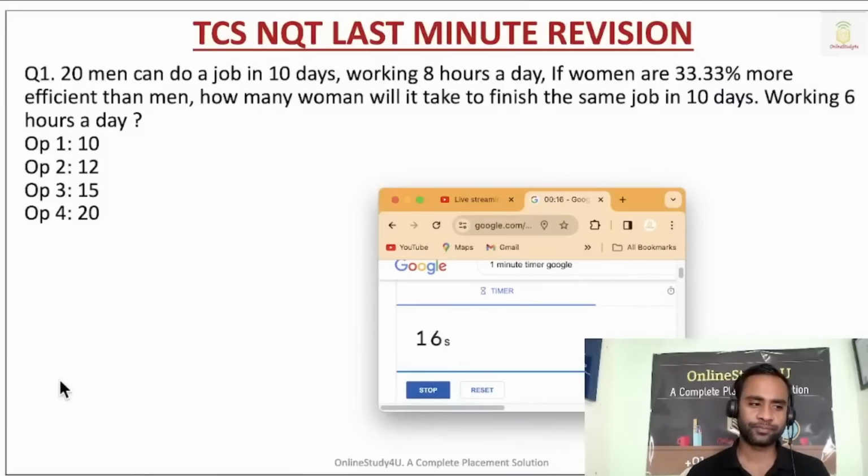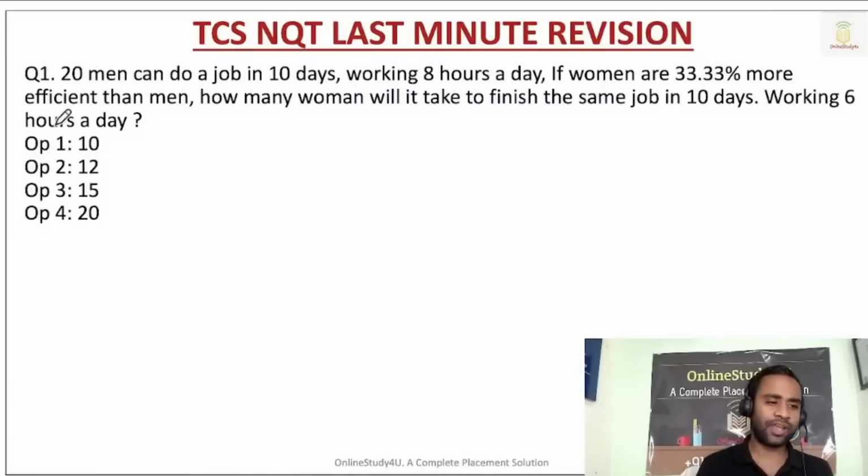Come on, let us see. How many of you are able to solve? The time is going on. We have another 8 seconds. 7, 6, 5, 4, 3, 2, 1, 0. Fine. Now let us see. No one has solved it here.